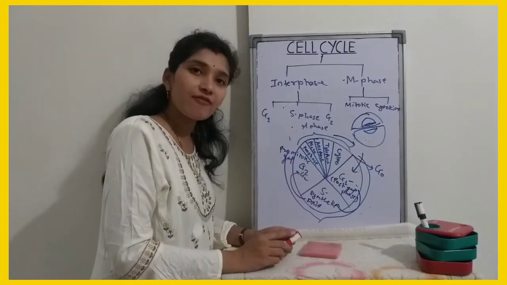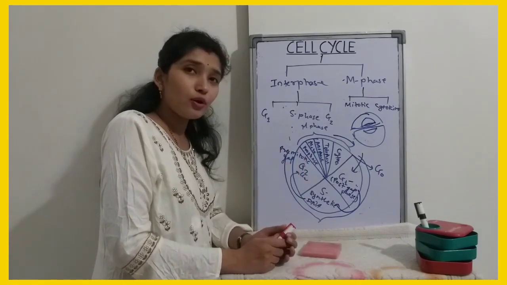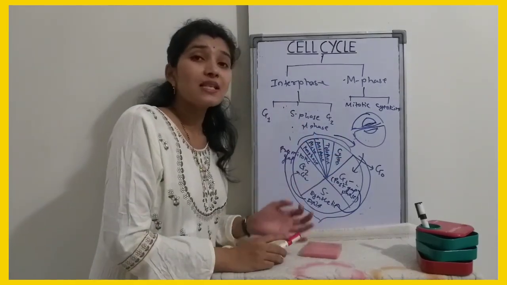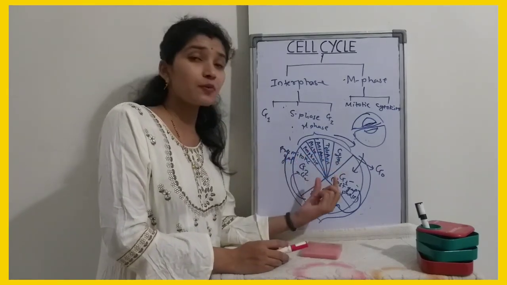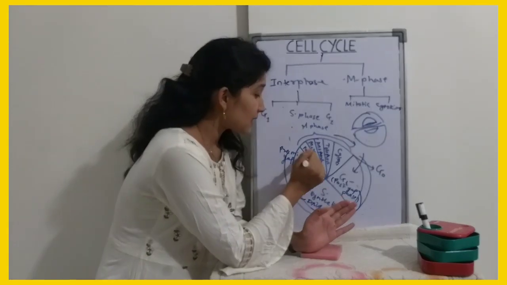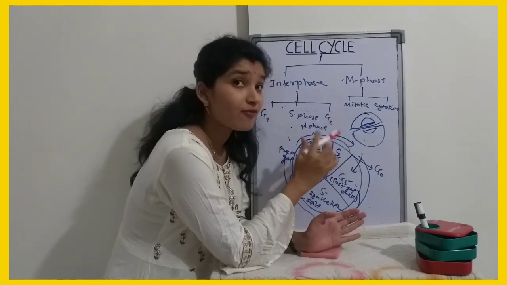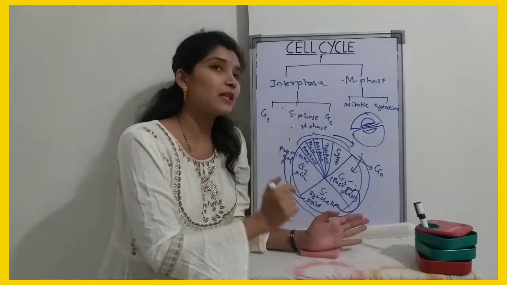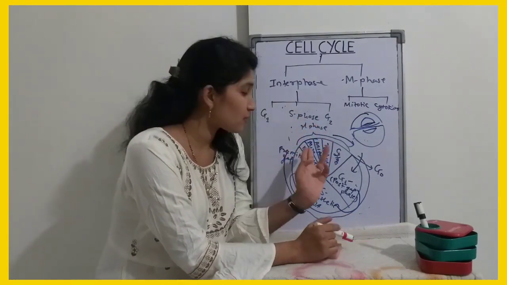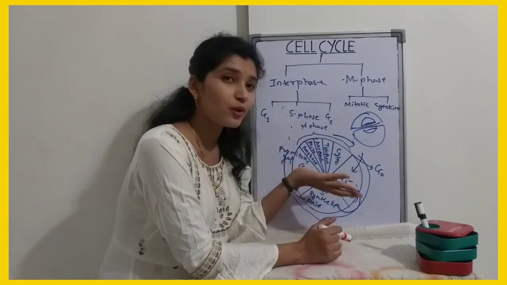Now in the pre-mitotic gap phase, the cell continues to grow in size and prepares itself to undergo division. And actually here in the M phase, chromosomes will start to become visible, because chromosomes are visible only during cell division. And this cell after G2 phase will enter into the M phase. M phase is again divided into two phases, that is mitotic phase and cytokinesis. In the mitotic phase, there are four phases: prophase, metaphase, anaphase, telophase. We will discuss this later on, in the next video.